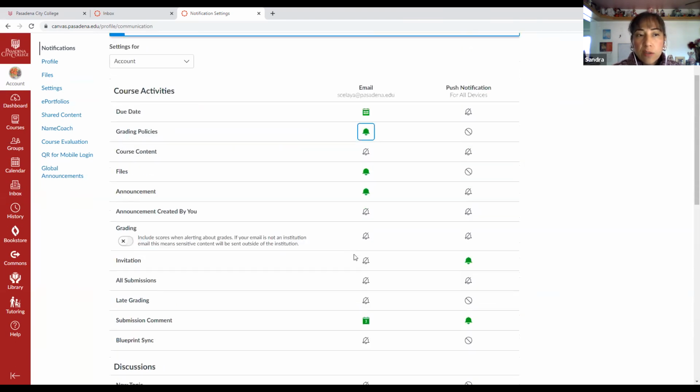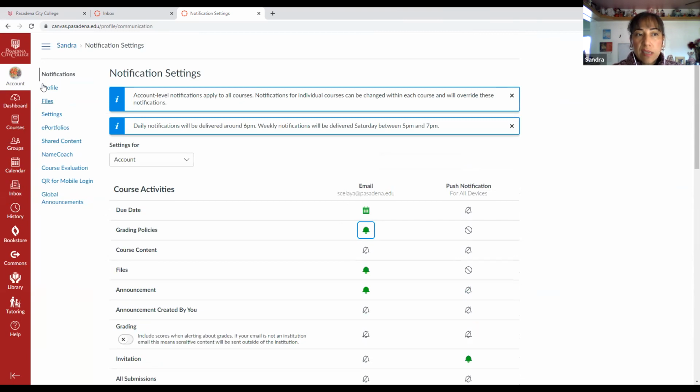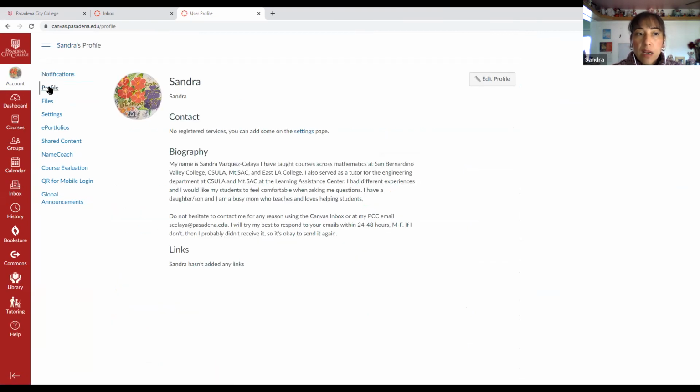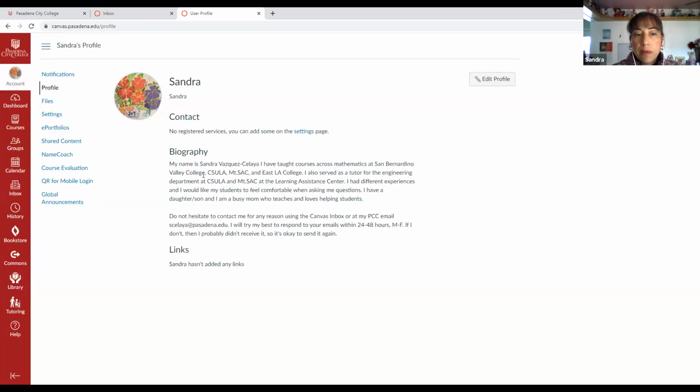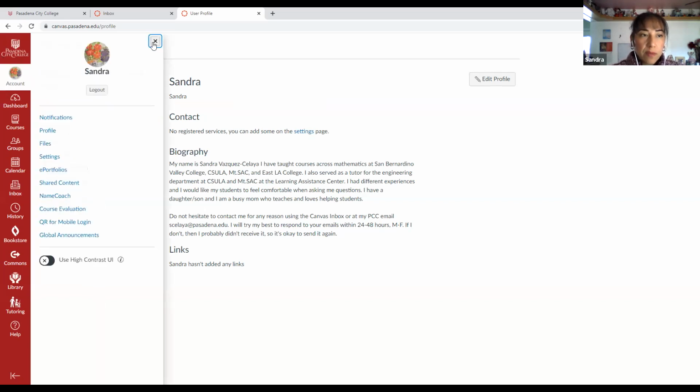Once you're done doing that, go ahead and click on the left side where it says profile. You can click on profile if you want to add a picture of yourself. You just click on this little pencil that you see here, and you can take a picture, or choose a picture that you already have saved and upload it, and you just place it there. You can also add a biography of yourself if you want to share something. Okay, let me go ahead and move on.